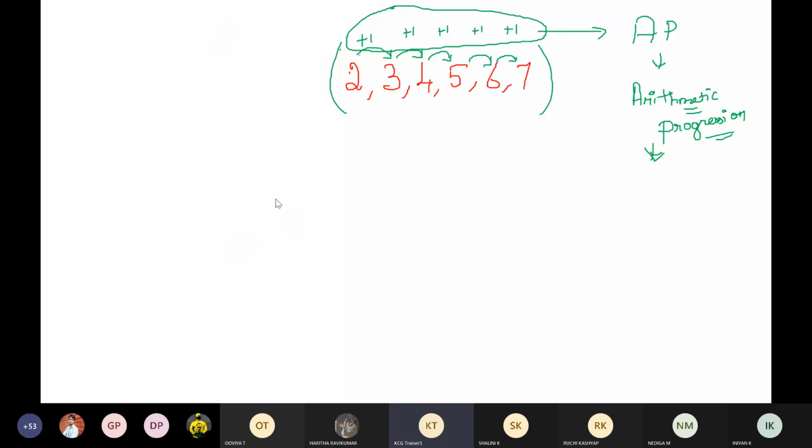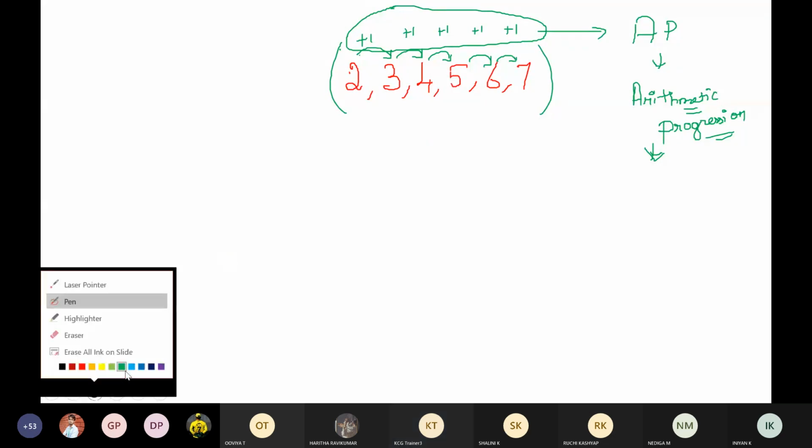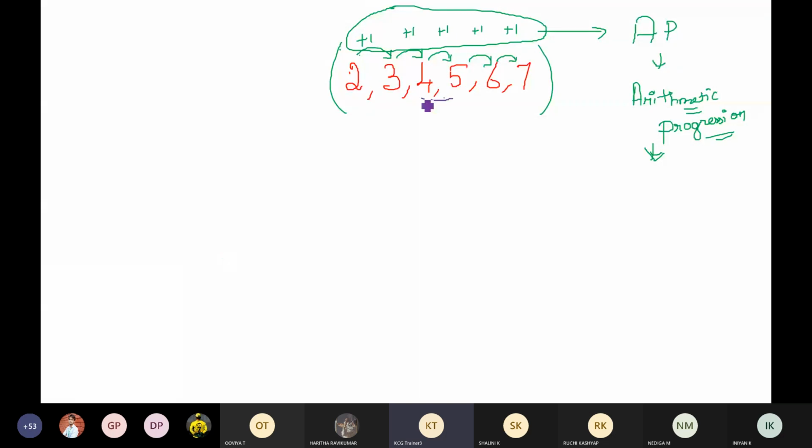Very super. So when the given numbers are in AP, what did I tell you? Find out the middle term, then that is the average. But unfortunately, I don't have a middle term for this particular set, because if you look at the middle, I have two numbers in the middle. There is no one particular number in the middle. Then what am I supposed to do? Take the direct average of these two numbers, 4 plus 5 by 2. So 4.5 will be the average.